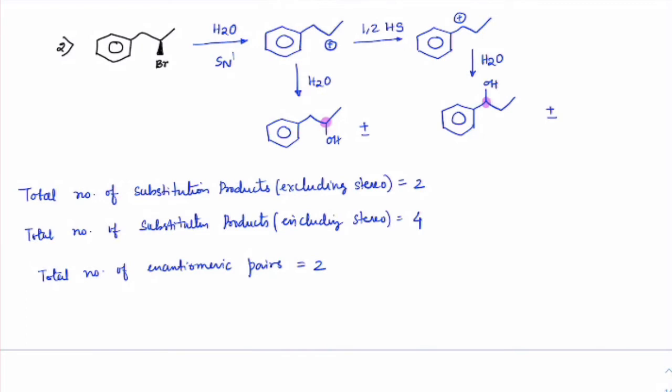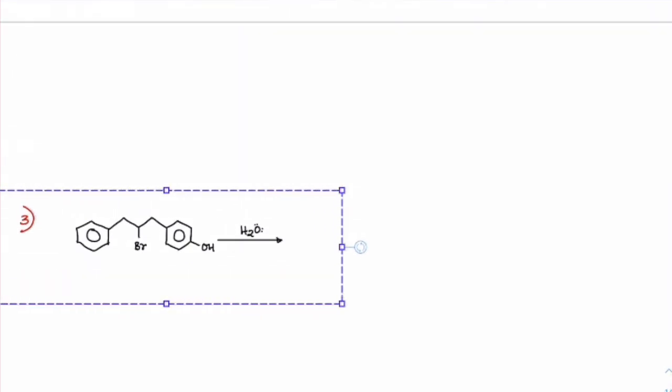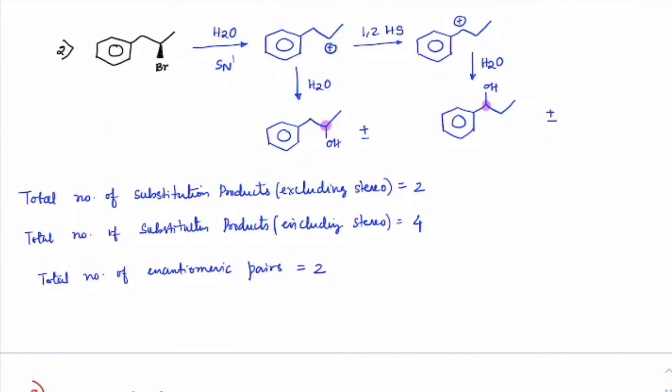Finished, everyone? Those who have finished, check out the next one.